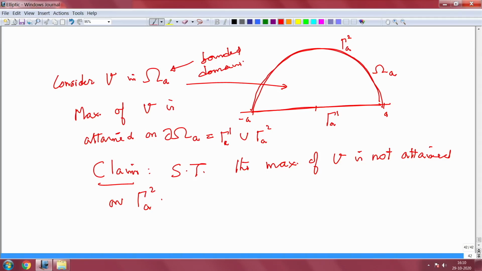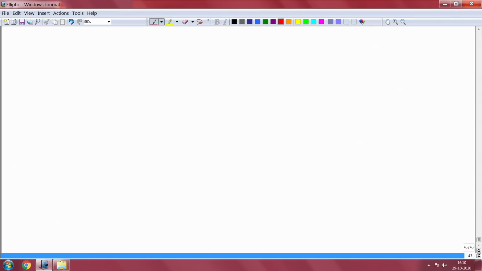If there is a maximum attained on gamma 2A, take A large and derive a contradiction to show that the maximum of V is not attained in omega A. Okay. And then when epsilon tends to 0, show that the maximum of U is attained on the x axis. Okay. So, that is the theorem which you want to prove. All right. So, please go through it carefully.